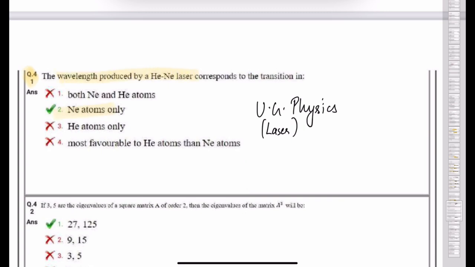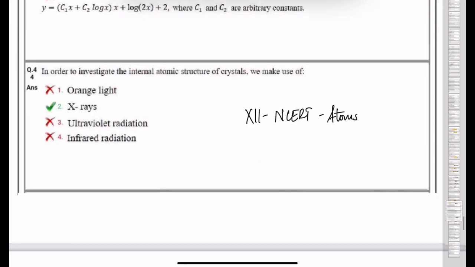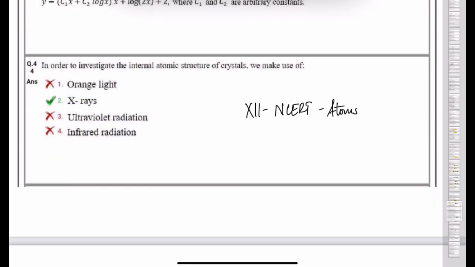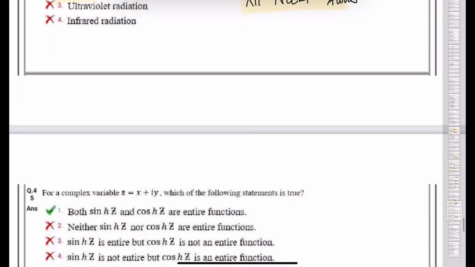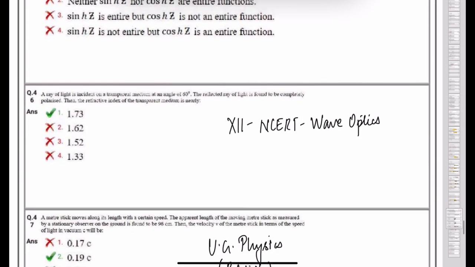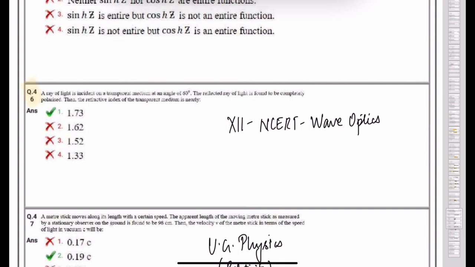Next question. In order to investigate the internal atomic structure of crystals, we make use of dash. So this question was repeated in airport operations also, and the answer was X-ray. It is a simple theory question from NCERT atoms chapter. Next question number 46. It has asked about the refractive index of the transparent medium. So everything is given, you have to find the refractive index. This is a simple question from wave optics class 12th.